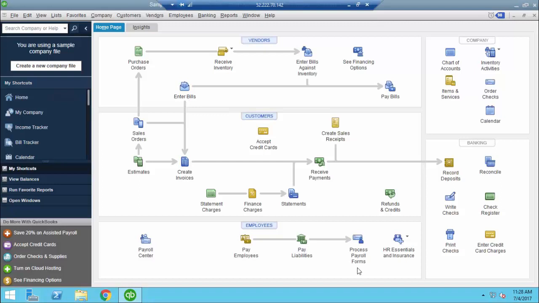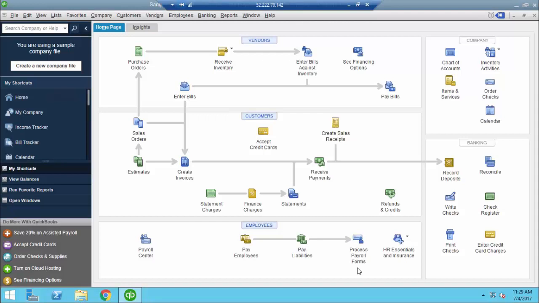Today I'm going to walk you through how to set up a new employee with their standard state and federal withholdings, any miscellaneous additions or deductions, and how to assign an appropriate class so that you can do more detailed payroll reporting. I'm currently using QuickBooks Desktop and Assisted Payroll platform because it integrates with Desktop.